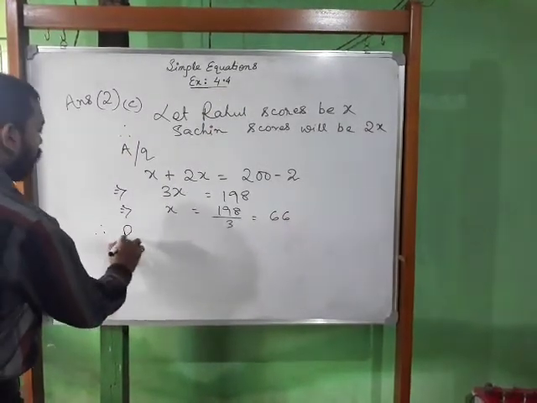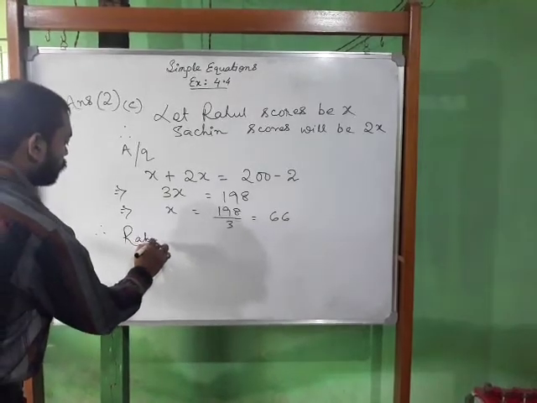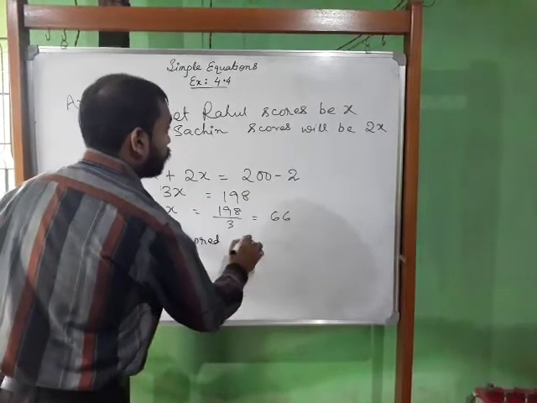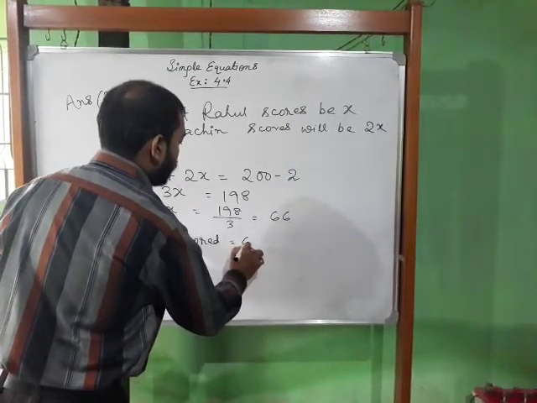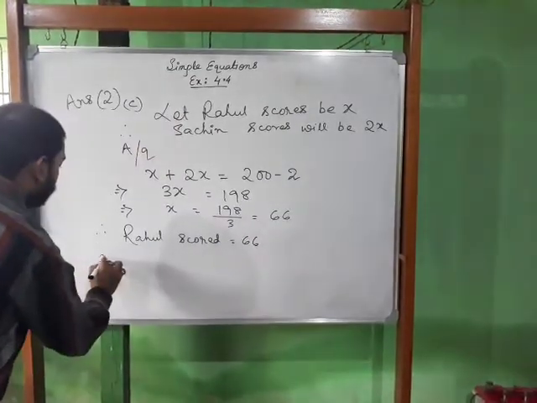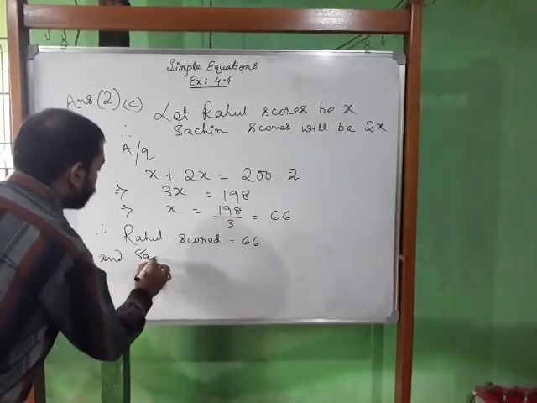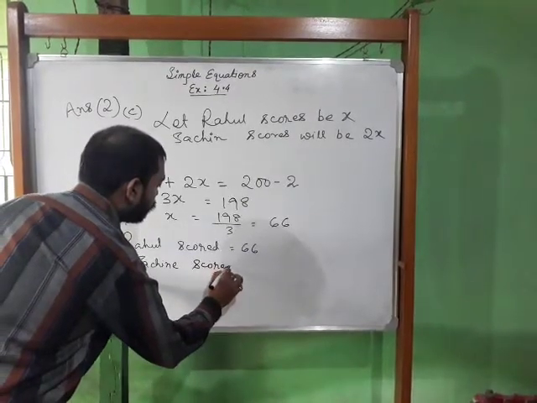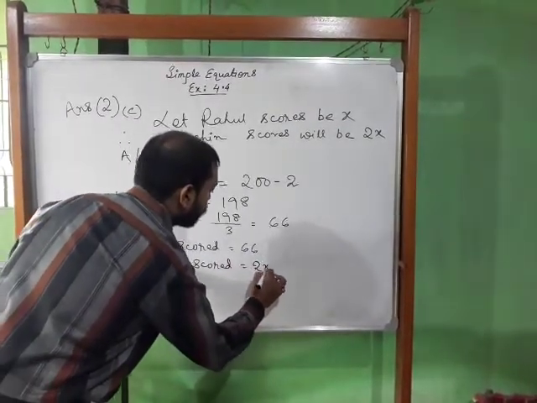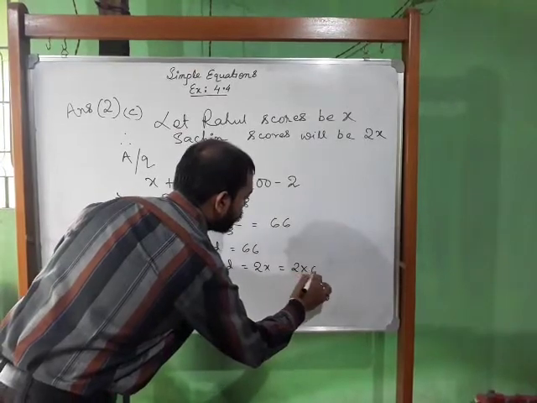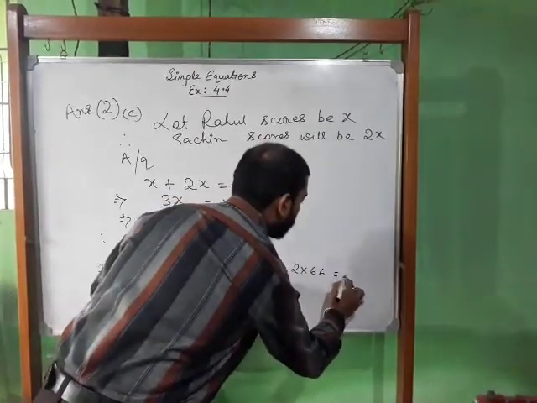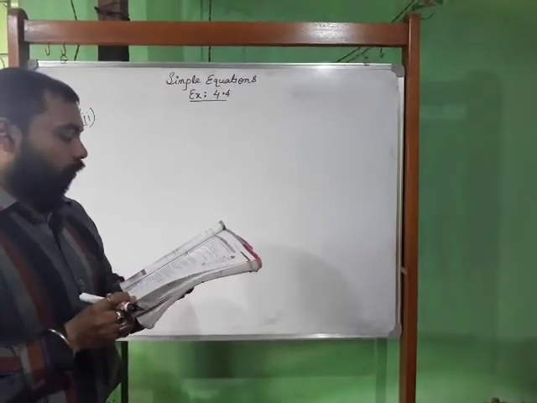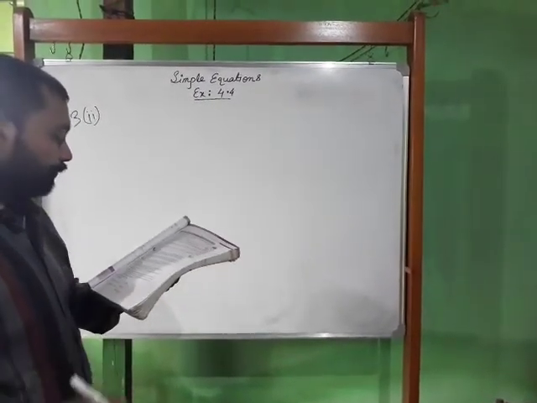Therefore Rahul scored 66 and Sachin scored 2x, that is 2 into 66, which is equal to 132. Now let us solve question number 3-2.